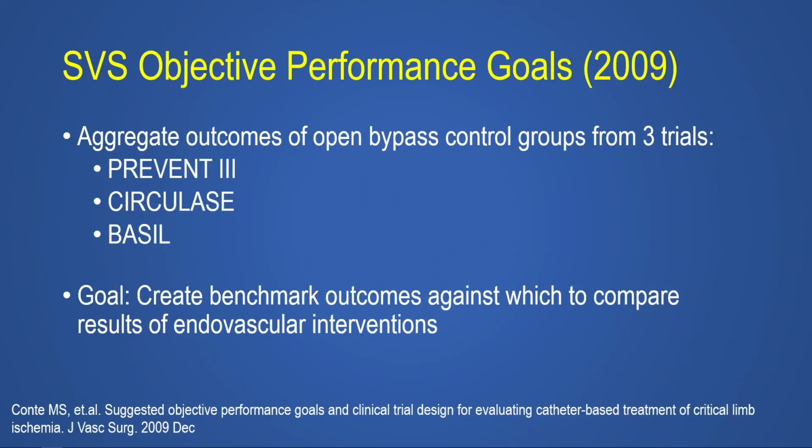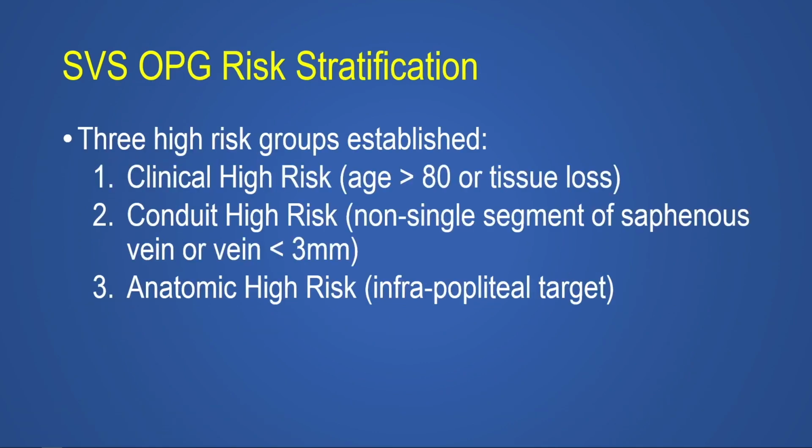In 2009, the SVS published a set of objective performance goals for the treatment of CLTI. The results were an aggregate of open bypass outcomes from the control arms of 3 major randomized controlled trials, the PREVENT-3, the CIRCULATE, and the BASIL trials. The goal was to create a benchmark of open bypass outcomes against which endovascular therapies could be compared. However, the results can also be used as a benchmark for which to compare contemporary open bypass results as well.